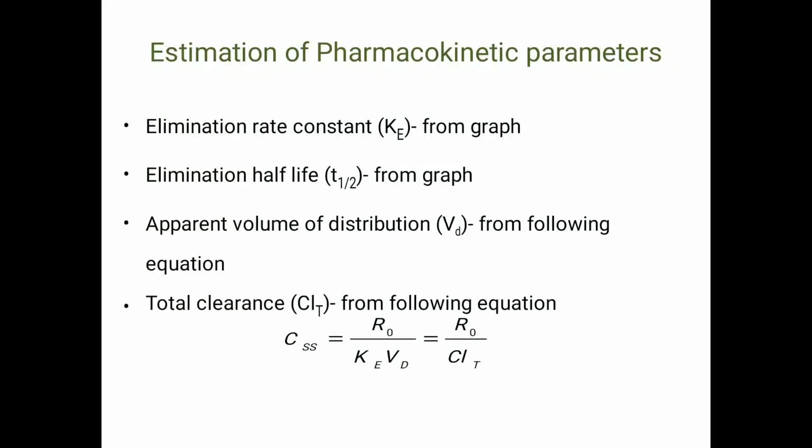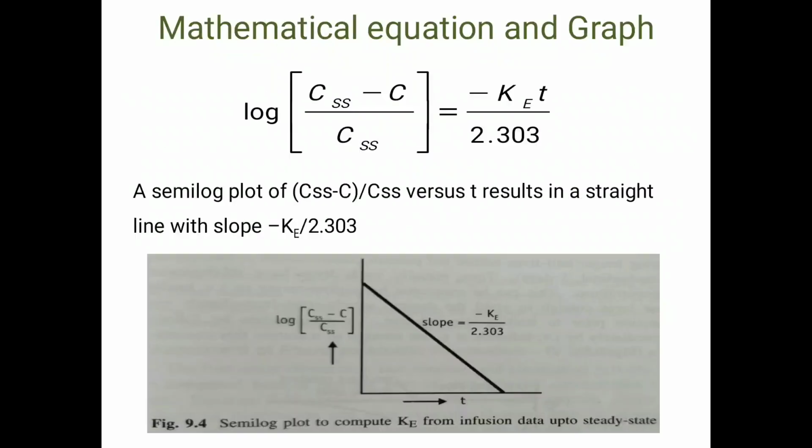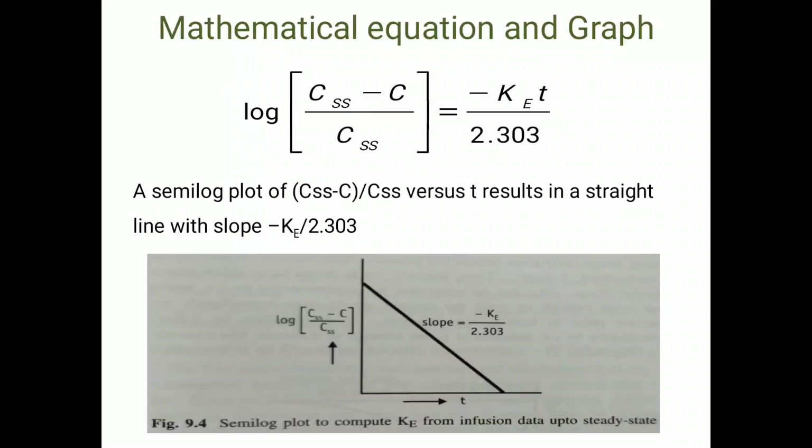Both of these parameters can be determined from the graph that we have already seen. The graph is plotted between log (CSS minus C) upon CSS versus time. A straight line is obtained with a y-intercept, and from the slope we can determine Ke. Then you will see how T half can be determined from the graph.